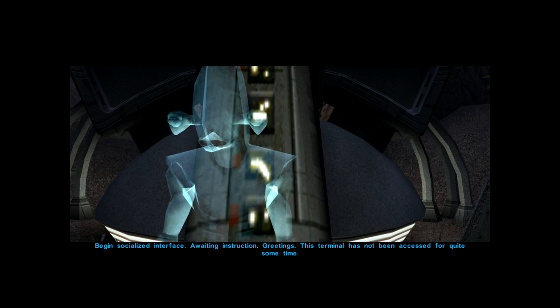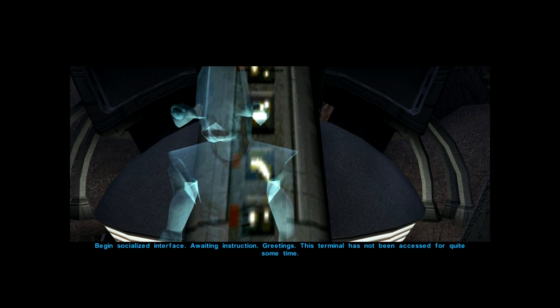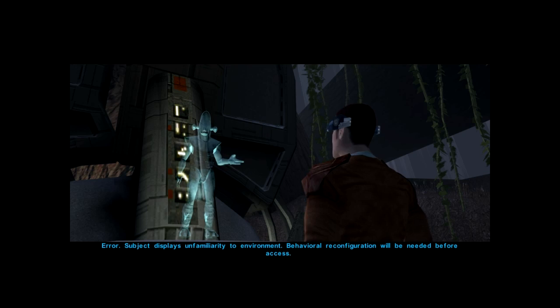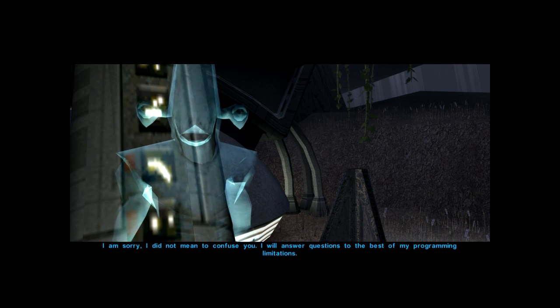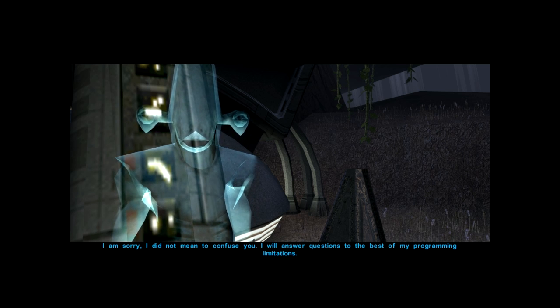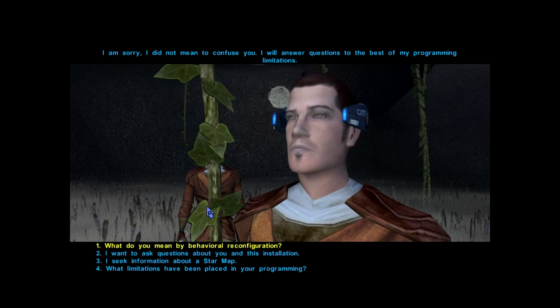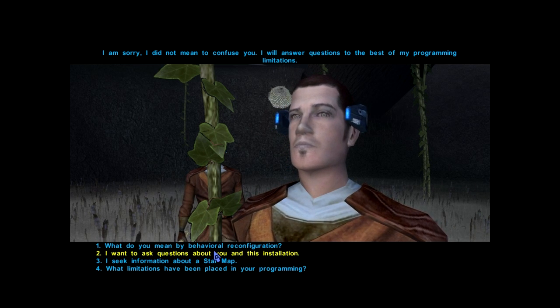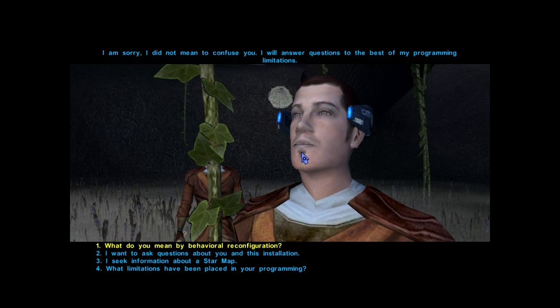Greetings. This terminal has not been accessed for quite some time. Oh. Seems to recognize Valderin for some reason. And he's interested to know why. Why have you acknowledged me? Error. Subject displays unfamiliarity to environment. Behavioral reconfiguration will be needed before access. Uh-oh. I am sorry. I did not mean to confuse you. I will answer questions to the best of my programming limitations. I think us acting a bit dumb there might have just triggered some kind of security lockdown.